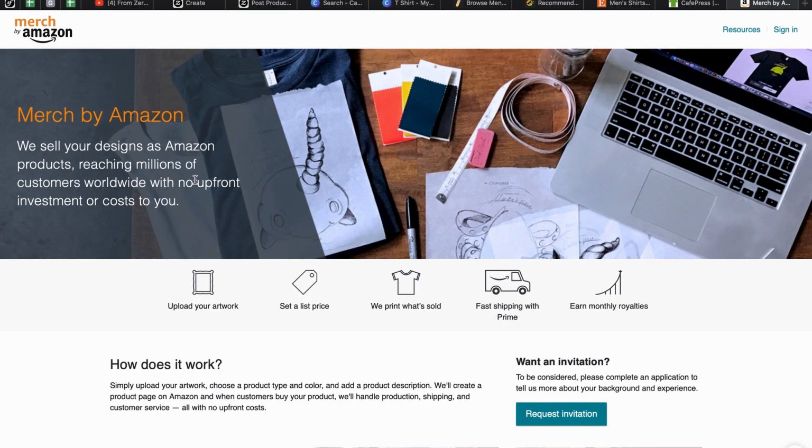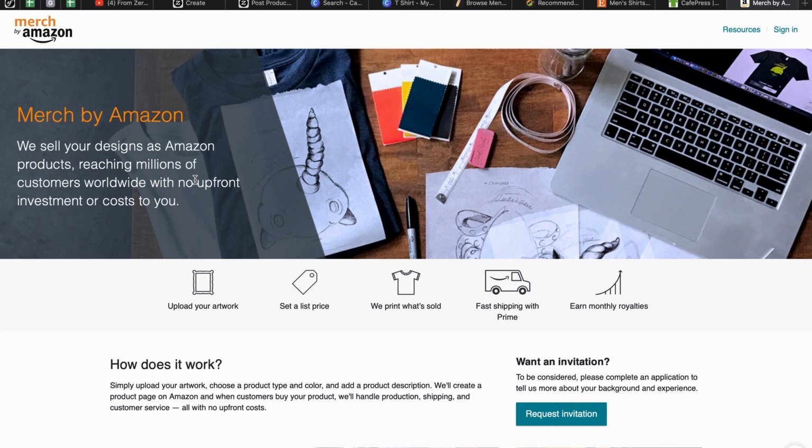Next good example is Amazon. Amazon is a big company that sells t-shirts on demand. How does it work? It works the same as the previous web pages. One difference is Amazon is international. So you create an account, upload your artwork, set a list price. If somebody buys, they print and ship it, and you earn money from commissions.